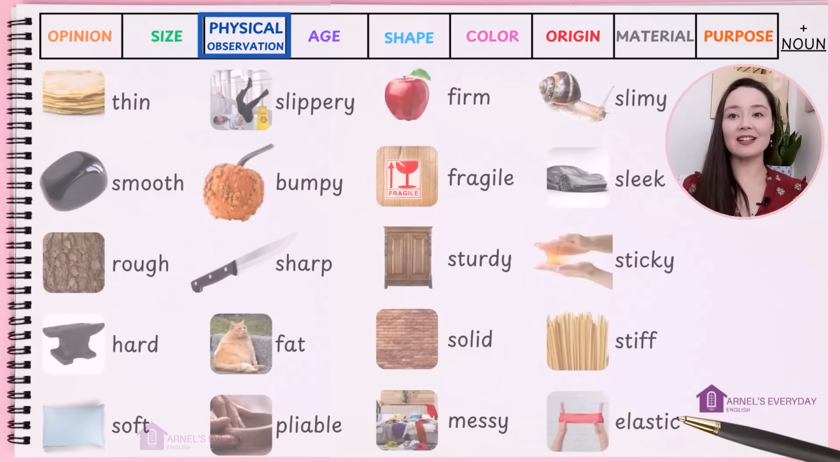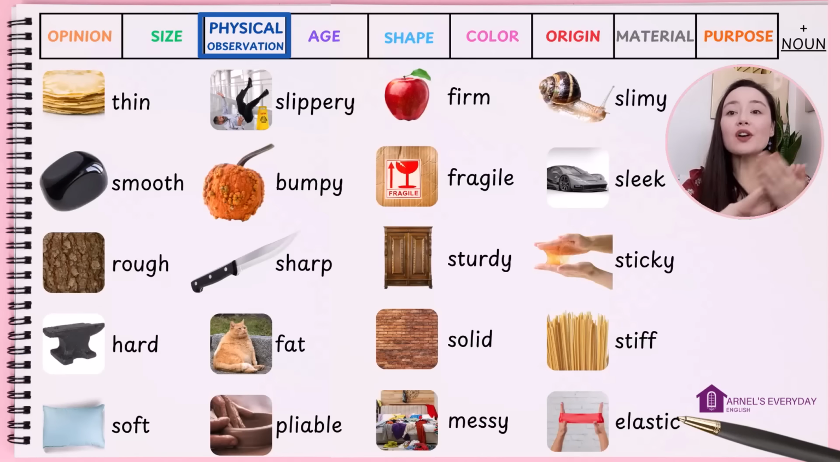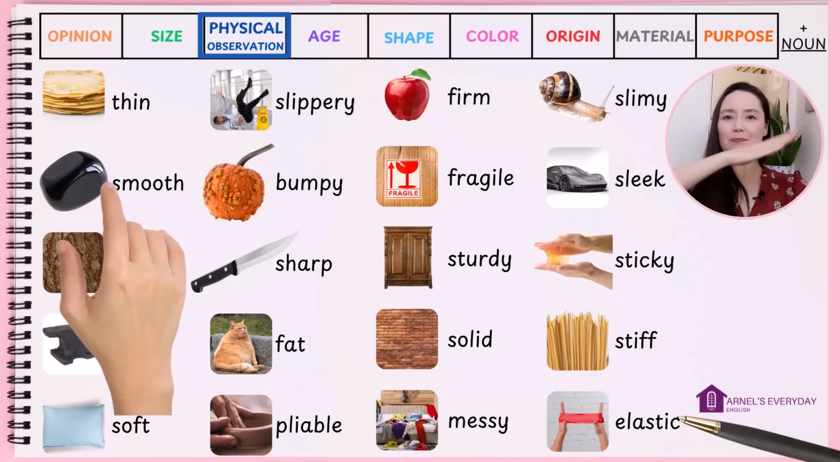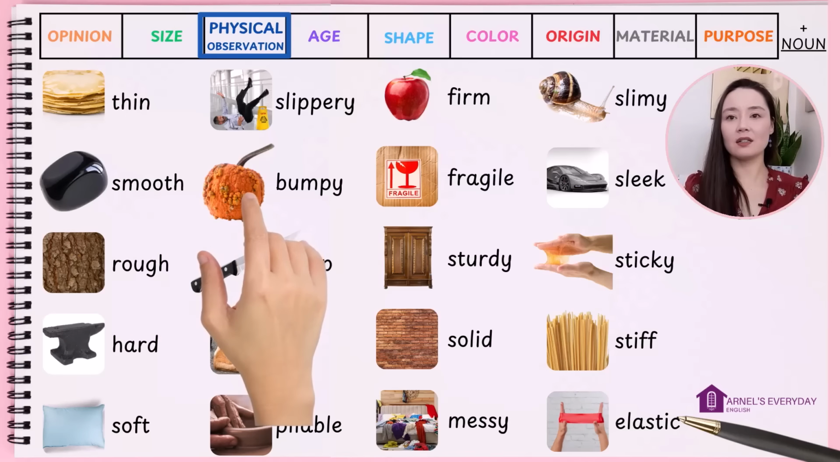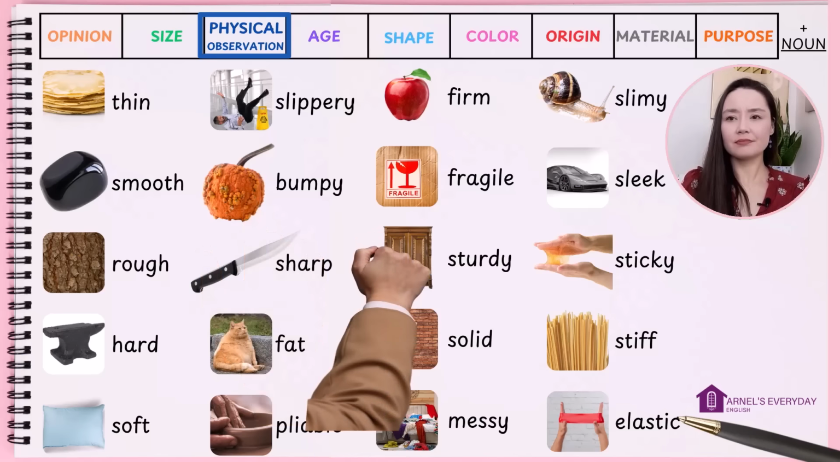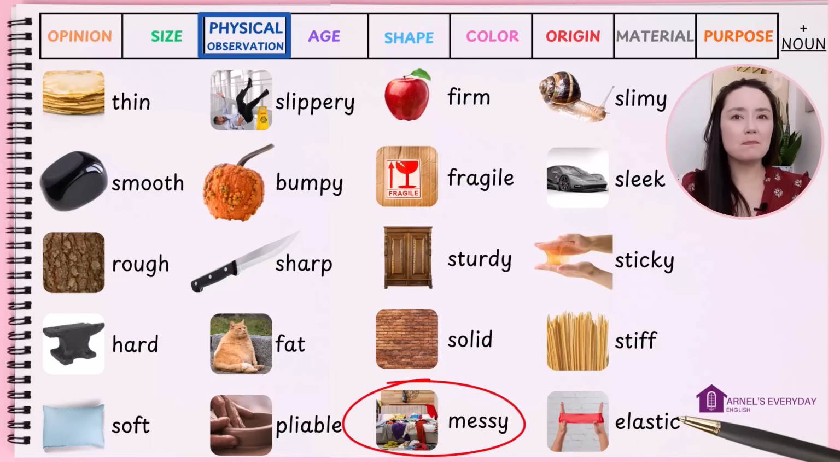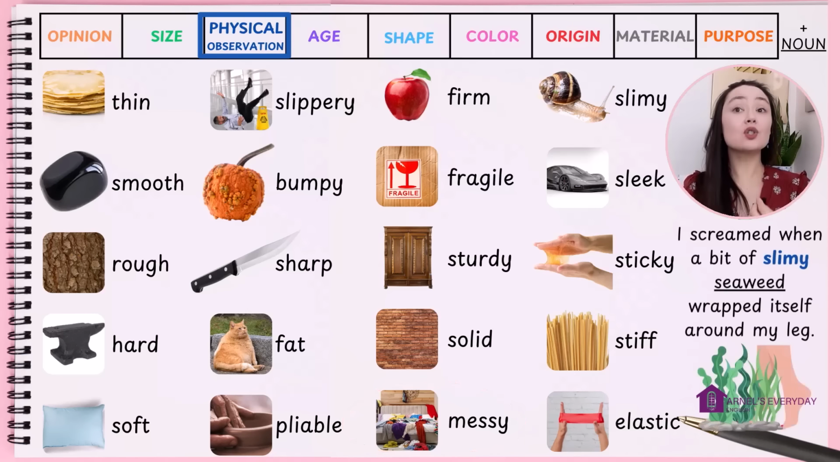Physical observation. These are things you can feel with your hands. This stone is smooth. This pumpkin is bumpy. And this cabinet is sturdy. Sturdy means something is so strong it cannot break. Or these adjectives can also be something you observe, like a messy bedroom. You can see when a room is messy. I screamed when a bit of slimy seaweed wrapped itself around my leg.